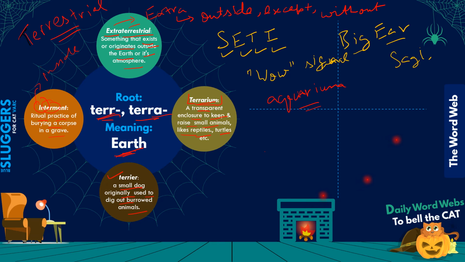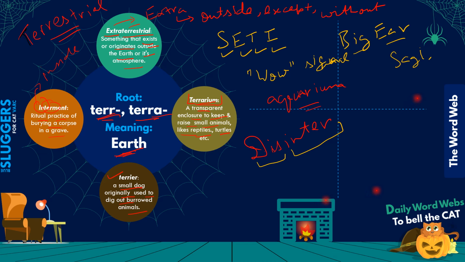Similarly, you have another term which is disinter, to disinter something. Wait, let me write this properly. Excuse me, guys. To disinter something, you can try to guess the meaning of this if you want. Like inter is like to put inside earth, right? So disinter is like to basically take something or dig up something that has been buried already, right?